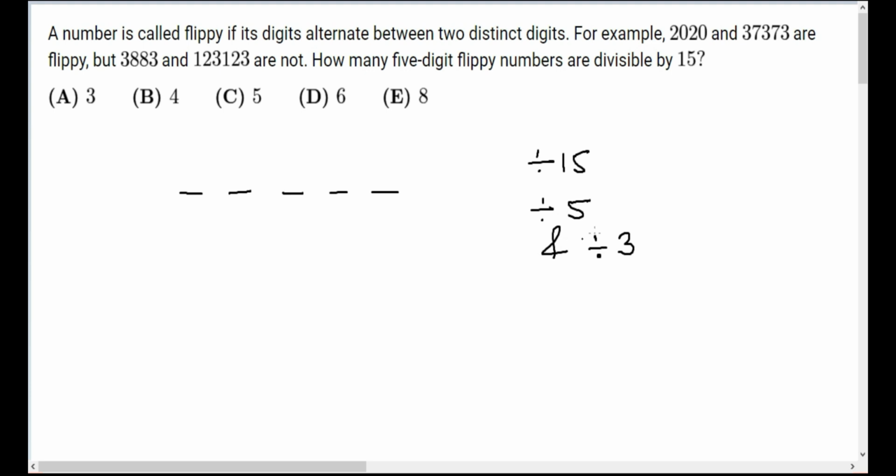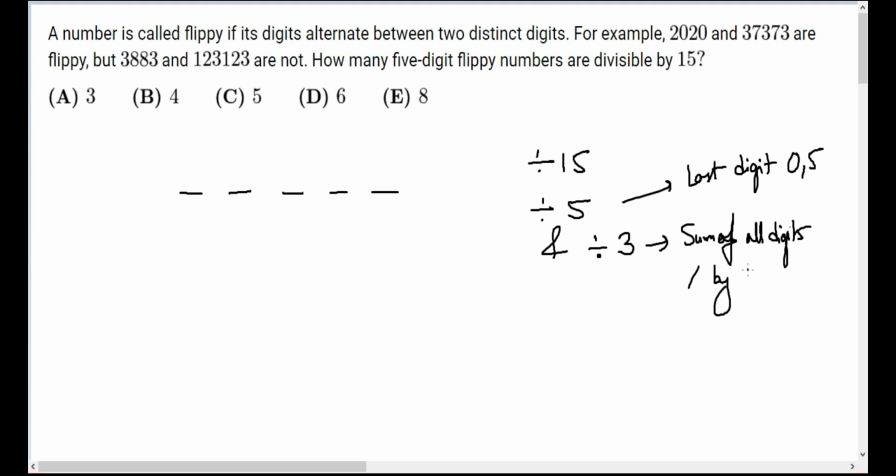If something is divisible by 5, its last digit should be 0 or 5. And if something is divisible by 3, the sum of all its digits must be divisible by 3.